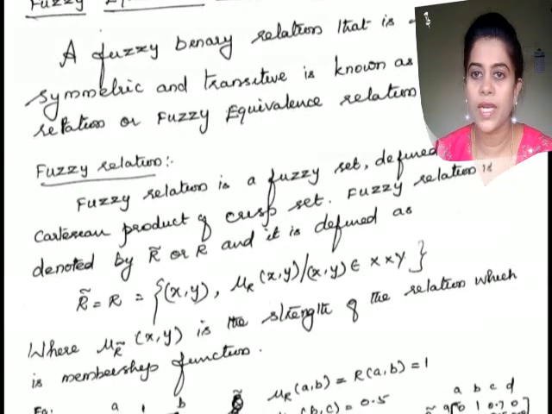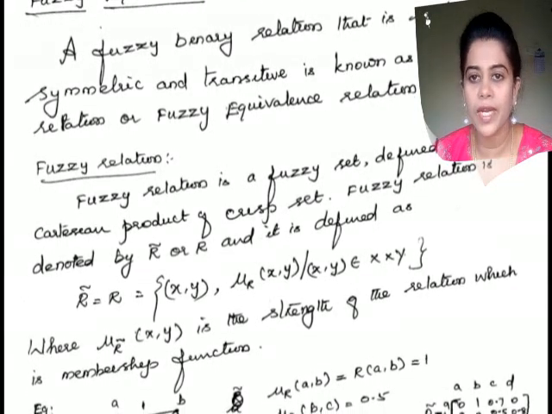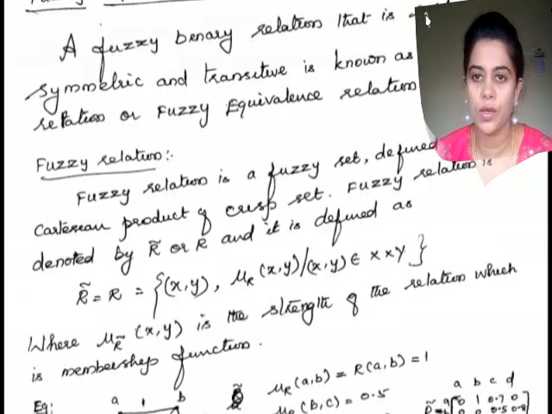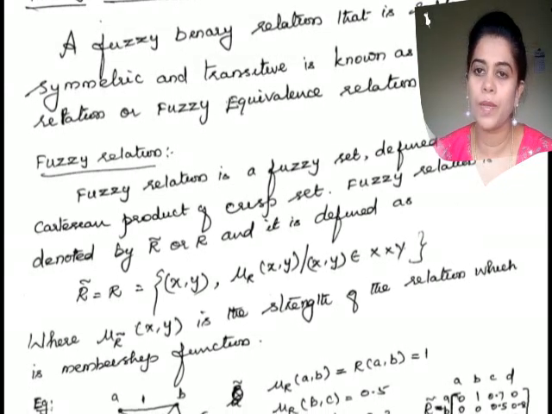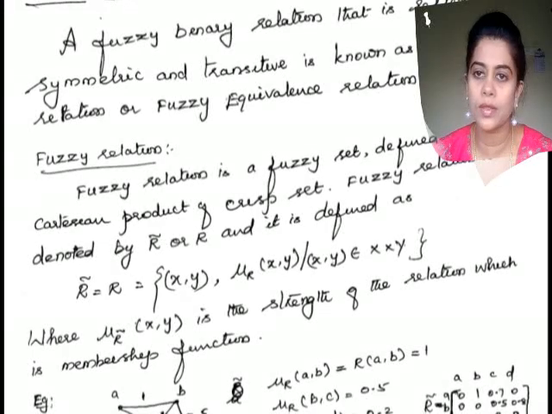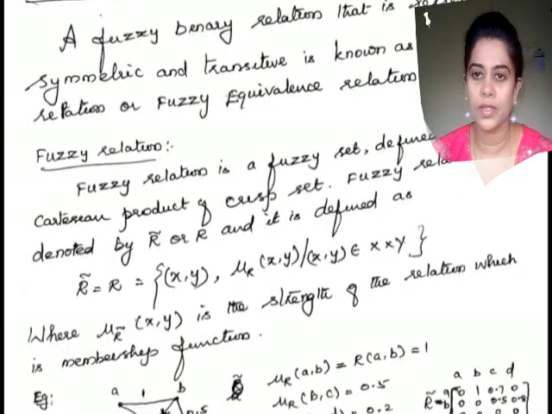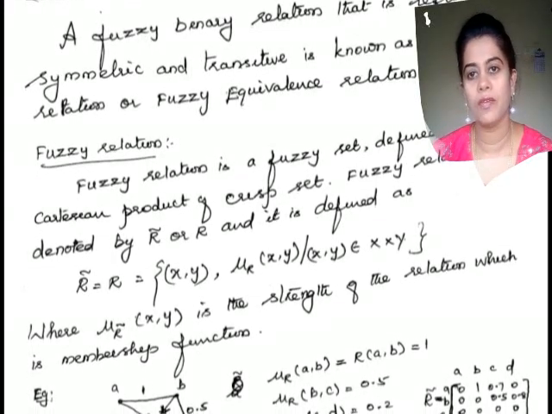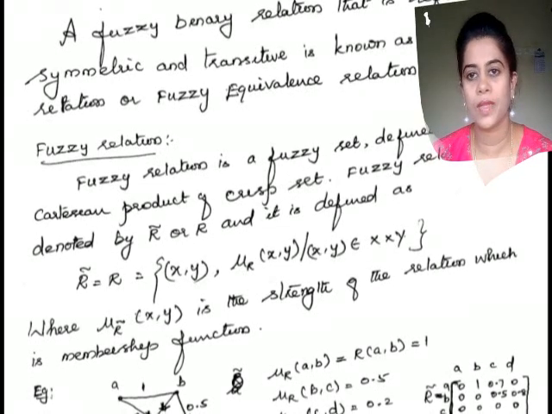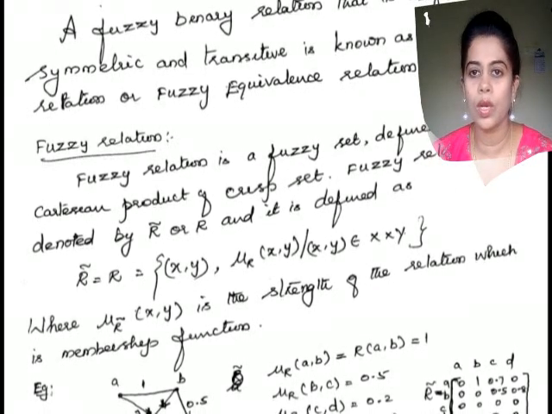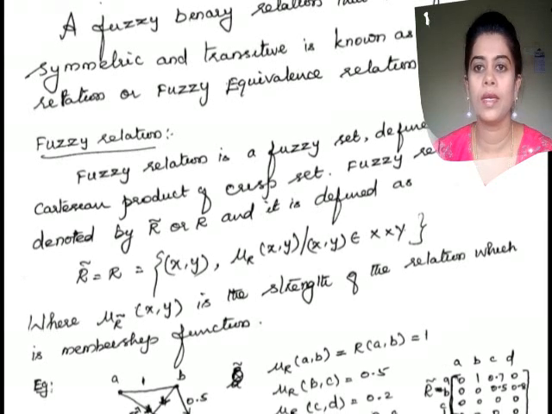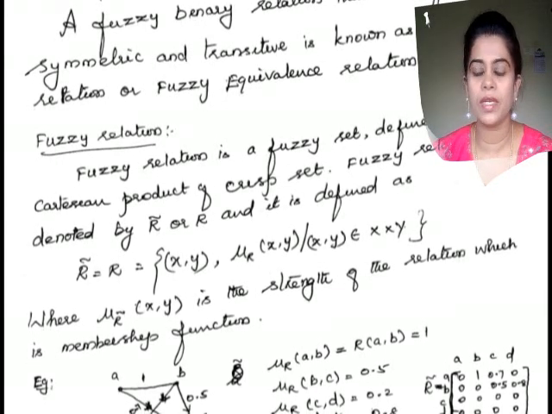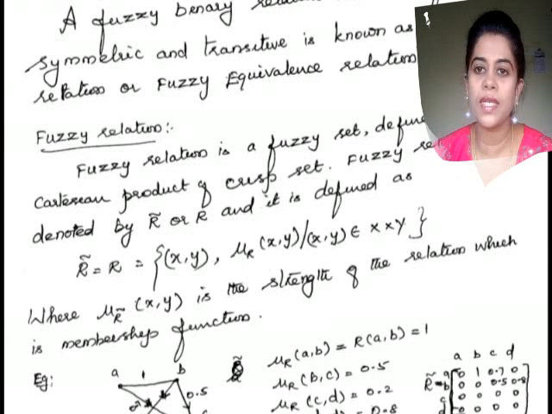In fuzzy relation we have infinite values in between 0 and 1, whereas in crisp relations we have only two values, 0 and 1. If it is 0, there is no relation. If it is 1, there is a relation. That's the meaning. And here we are talking about the membership of the relation, which means how strongly they are related.